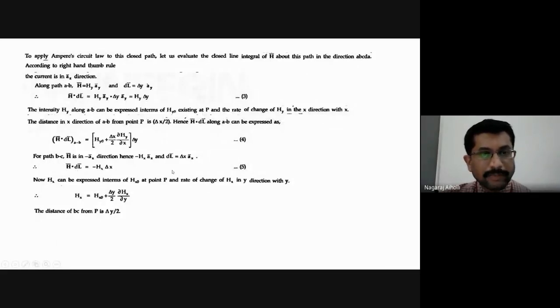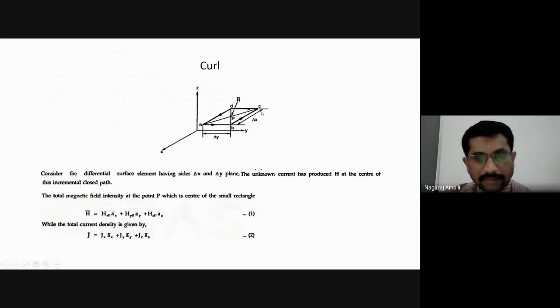Now, similarly for the path B to C, what will be the path here? Is it along the x direction or y direction? See here, this A to B is along the y direction. This is Ay, the unit vector, or the direction y here. It is from left to right. The path A to B is along the y direction. Now, if I consider the path B to C, which direction is it? Whether it is plus x or minus x. This is plus x, it is pointing in this direction.